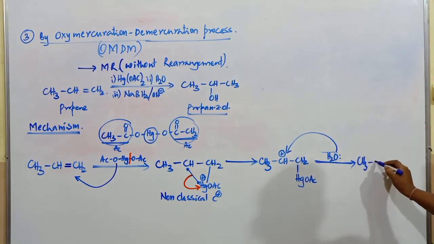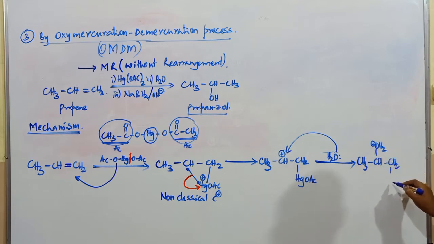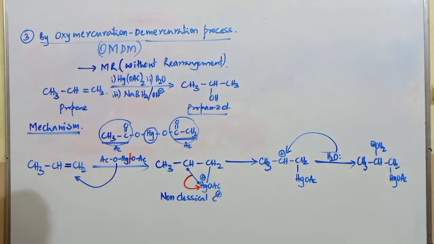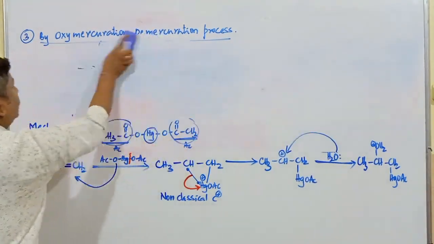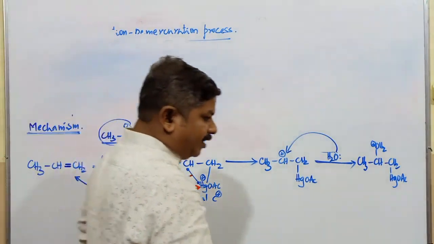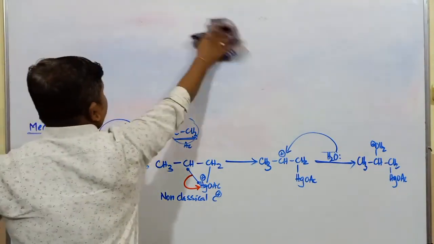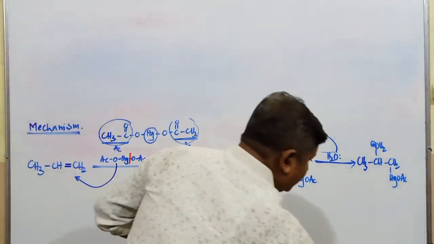Now this is CH3, this is CH, it is OH2 with positive charge. Next CH2 and HgOAc. Next step, after formation of that species, that species is not sufficient, so I am shifting here.